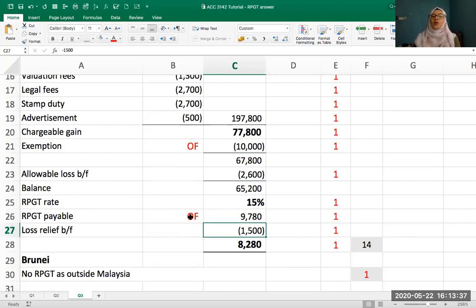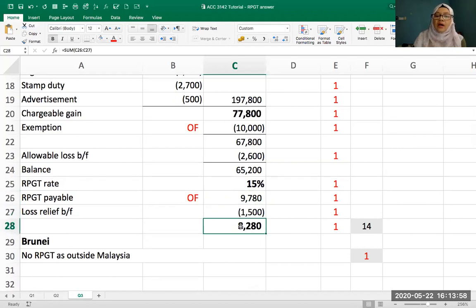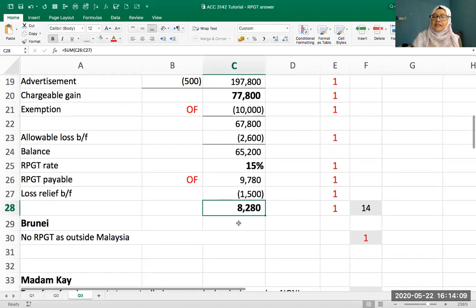And remember that not only Mr. John O has allowable losses brought forward, which we have deducted here, but he also had loss relief. So loss relief brought forward is deducted against your RPGT payable. So that's how it works here. RPGT payable minus loss relief brought forward, then you get the net of 8,280 as your tax liability. In this case, your RPGT payable. All right, so there's a lot of reduction.